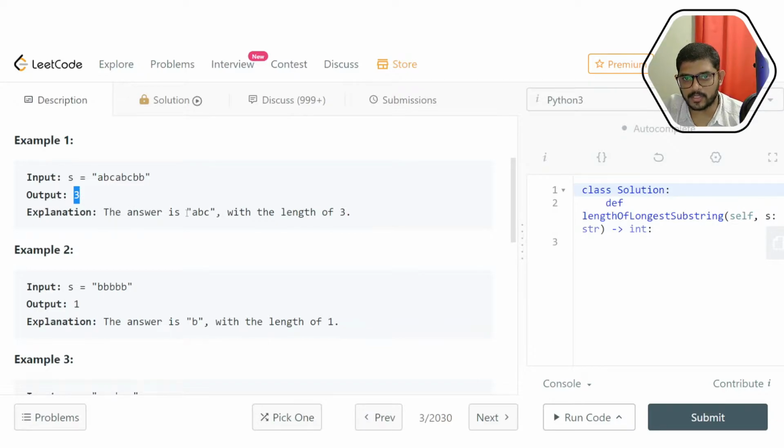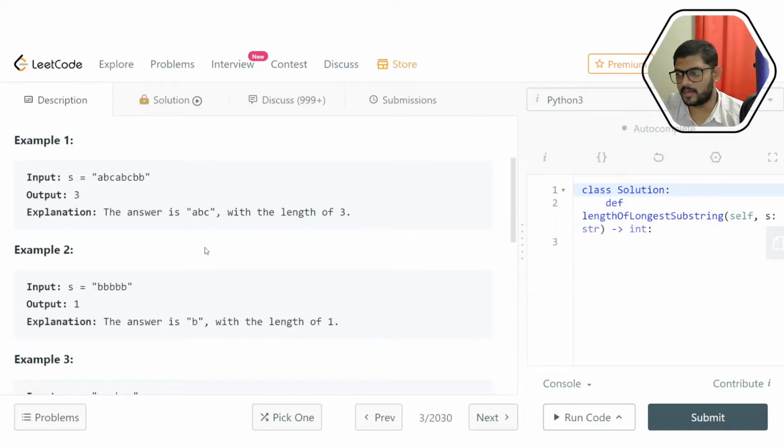The longest contiguous array of characters that we can find is of length 3, which is ABC. Here you can find ABC. It's not necessary that you will find only one such subarray. You can also say it is BCA, or CAB. You can find another ABC over here. So you can have multiple subarrays having the same longest length. That is totally possible.